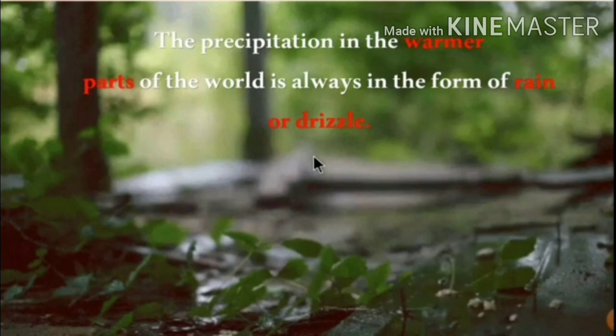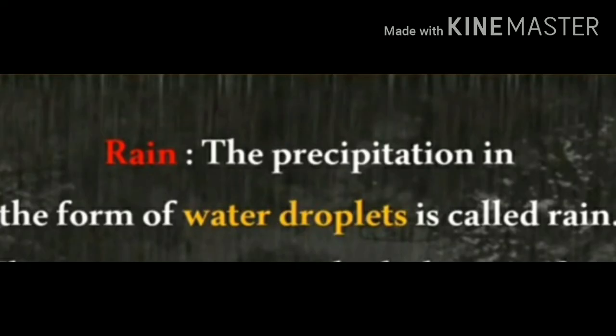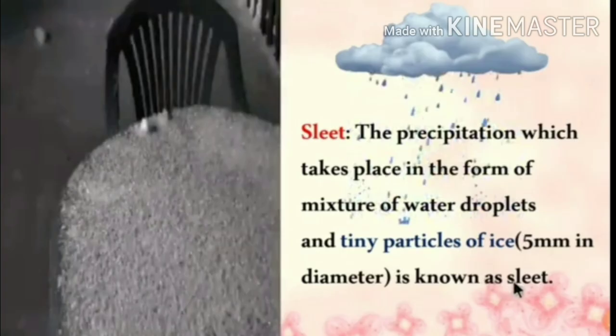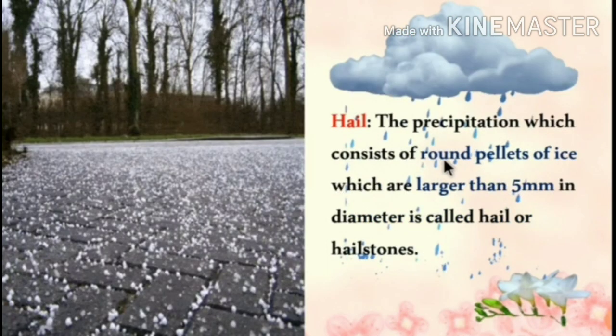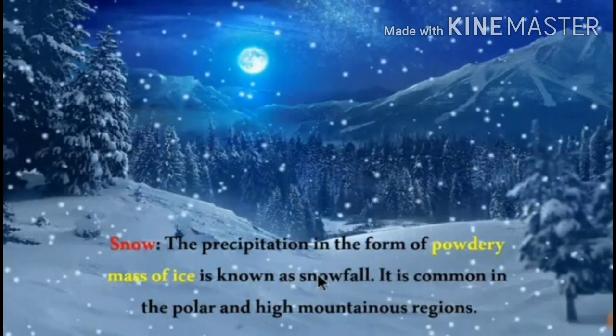The precipitation in the warmer parts of the world is in the form of rain and drizzle. The common type of precipitation include rain, sleet, freezing rain, hail, and snow. And then infiltration.